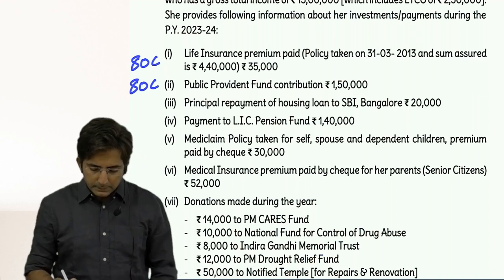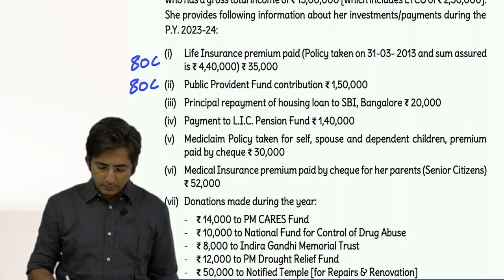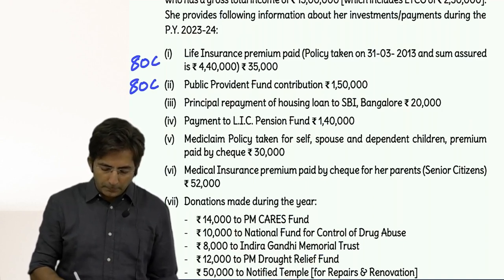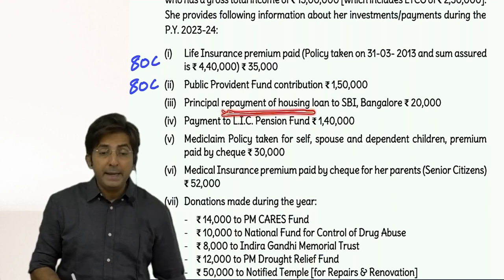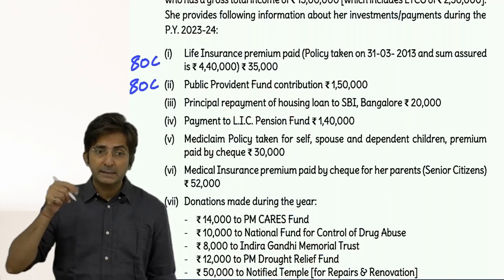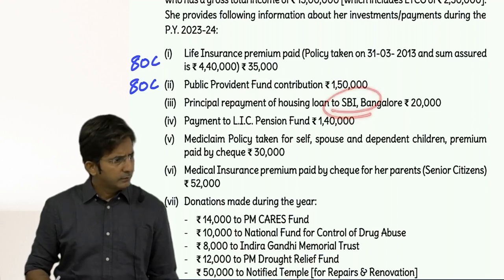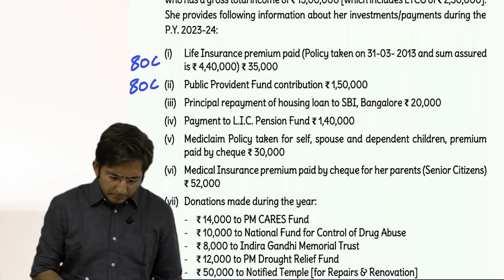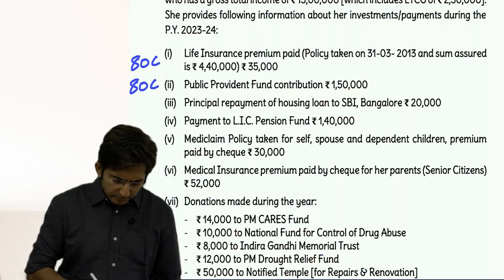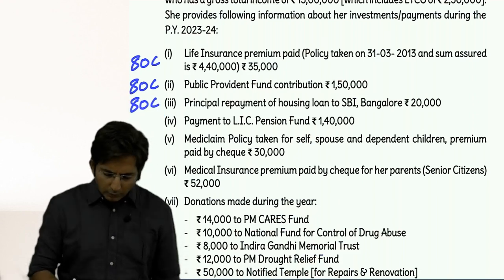Then principal repayment of housing loan to SBI. You know housing loan principal repayment, where does it come? In lump terms, repayment of housing loan. But the loan should be taken from banks and financial institutions. Here it is taken from SBI, so it is eligible. Write there 80C.